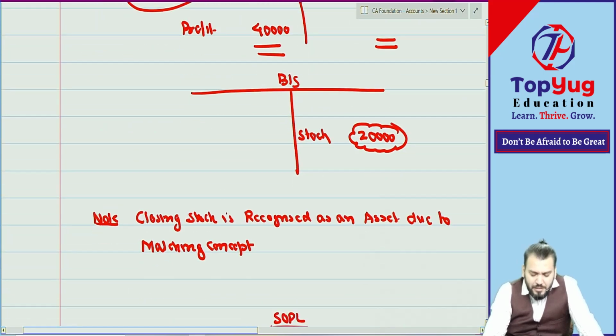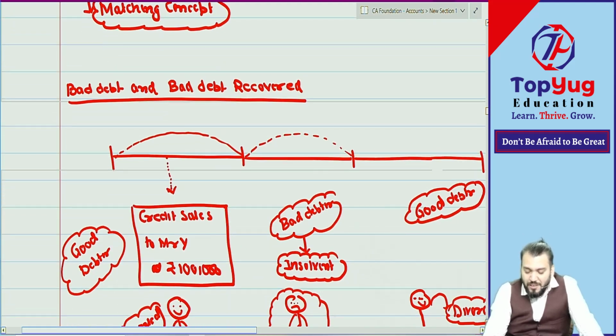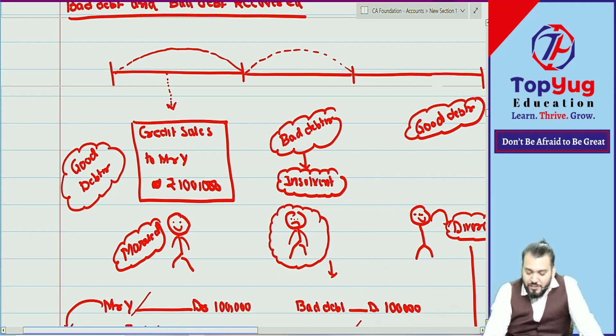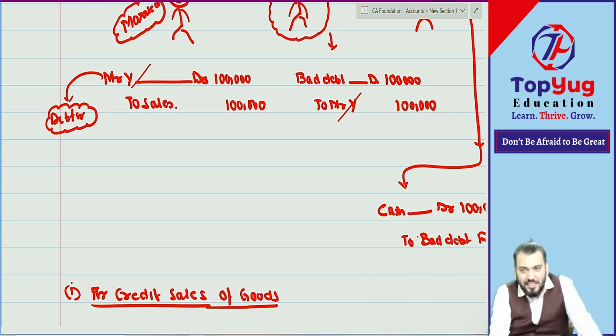Then we did bad debt and bad debt recovered. Whenever there is a credit sale, what is the journal entry? Debtor account debit to sales. And when that amount is not recoverable, the good debtor becomes a bad debtor. There is one more concept of doubtful debtor, which we will discuss after some time. Right now we are not discussing doubtful debtor. We are discussing bad debtor.